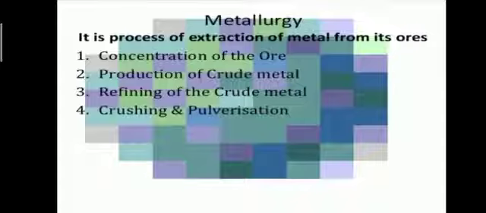These are reactive and can easily dissolve in water. While low reactive metals that cannot dissolve in water, such as iron, copper, zinc, and lead, etc., are extracted by entirely chemical methods. The selection of the process for extraction is mainly dependent upon the following factors. Type of ore, which type of ore we are using, oxide, sulfide, carbonate, or halide. Reactivity of the metal contained in the ores and the nature of the gangue present in the ores. That is, which type of sand, rock, and clay is present as an impurity in the ore.